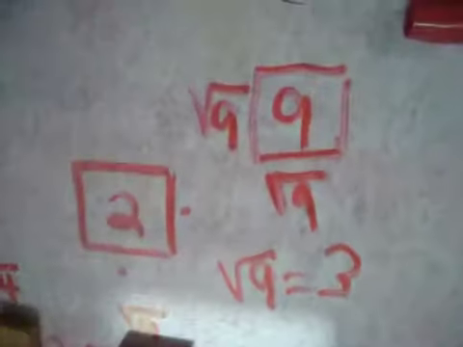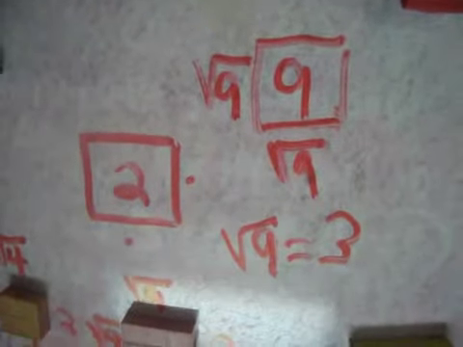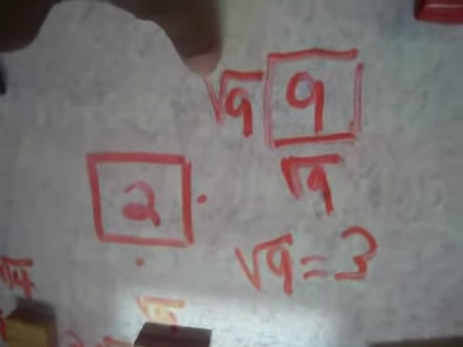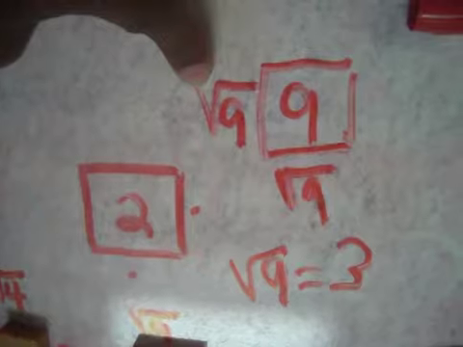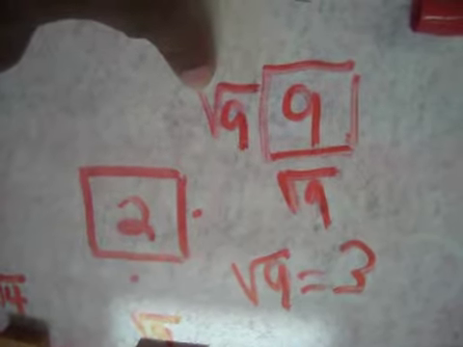But could I say square root of 9 times square root of 9 is 9? Yes. I could, because square root of 9 is exactly the same thing as what? What's the square root of 9? Oh, 3. Okay. Yeah.